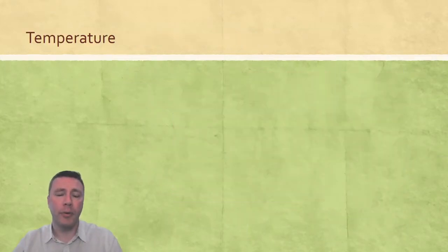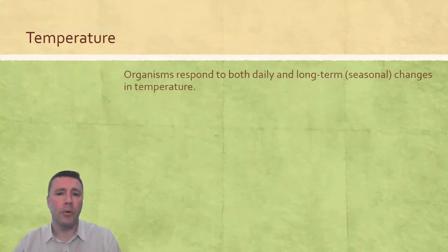Temperature is another influential factor on an organism's physiology and behavior. Not only do organisms respond to those long-term seasonal fluctuations in temperature, but they also do so to short-term daily fluctuations as well. For some organisms, though, like mammals and birds, endothermic organisms tend to not have as much of a response to temperature fluctuations. Since we maintain an internal temperature regardless of the external environment, we're less affected by those changes in temperature.